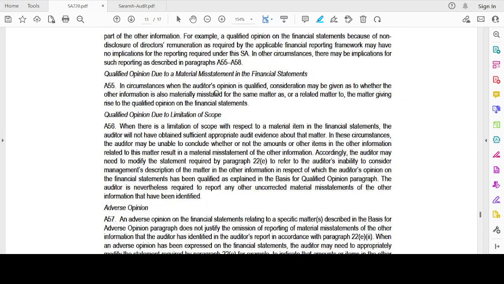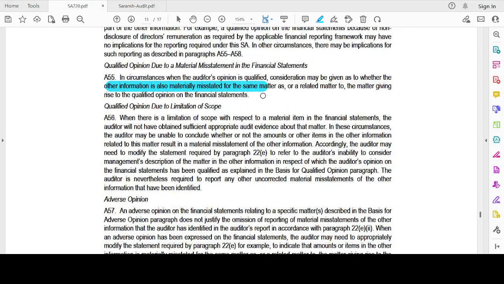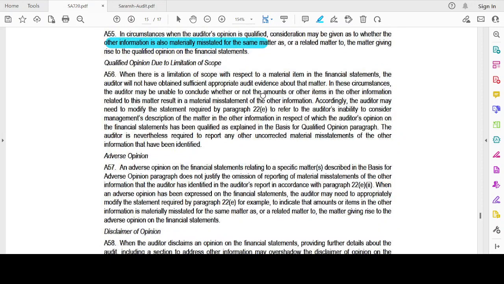Qualified opinion. In circumstances when the auditor's opinion is qualified, consideration may be given as to whether other information is also materially misstated for the same matter. Whenever I have qualified some matter, I have to check whether such particular matter has been properly disclosed in other information, or whether that requires some qualification. That requires some disclosure of the fact.